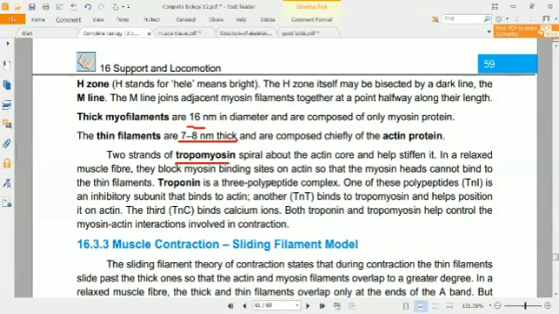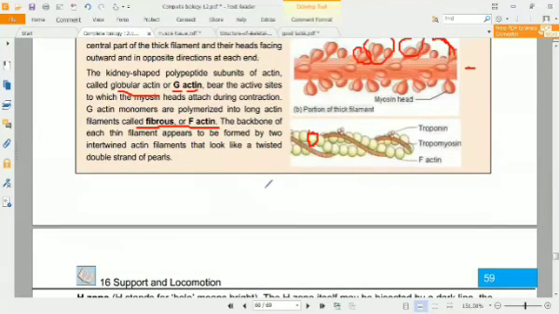tropomyosin spiral around each actin polypeptide. You can see here this strand, this rope-like structure. This is the protein called tropomyosin, which is twisted around it, and these are the sites from where it binds with the myosin filament.